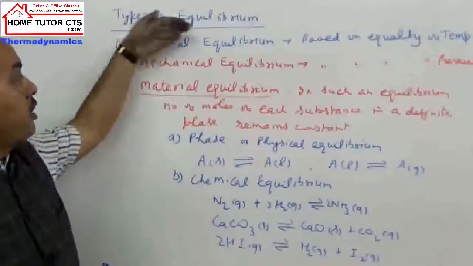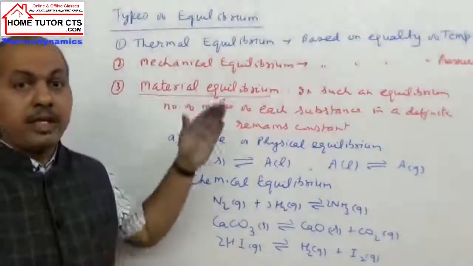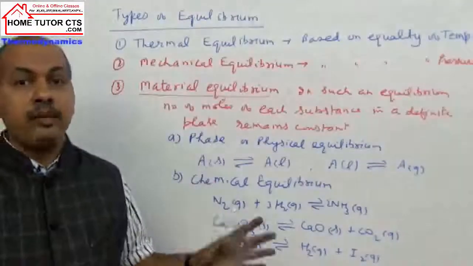Now, if you take all three combinations, if you combine all the three, then they form thermodynamic equilibrium.